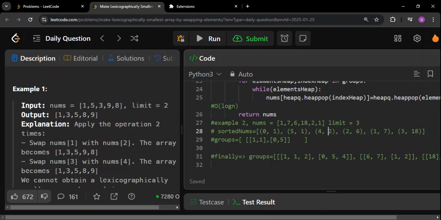Now we'll come to the next value, 2. I will subtract this from its previous value. Remember, they are sorted: 1, 1, 2. They are sorted.